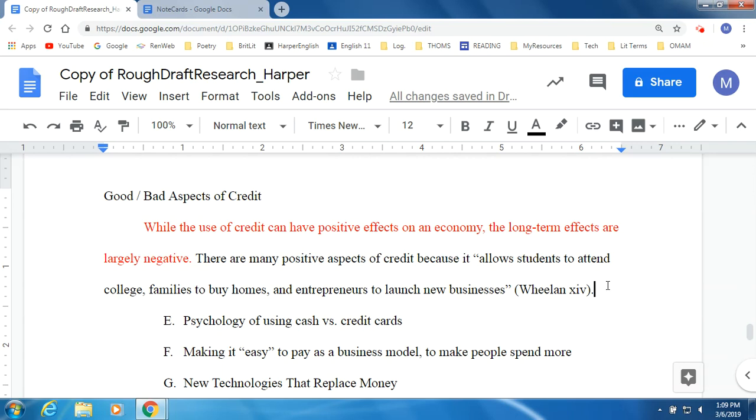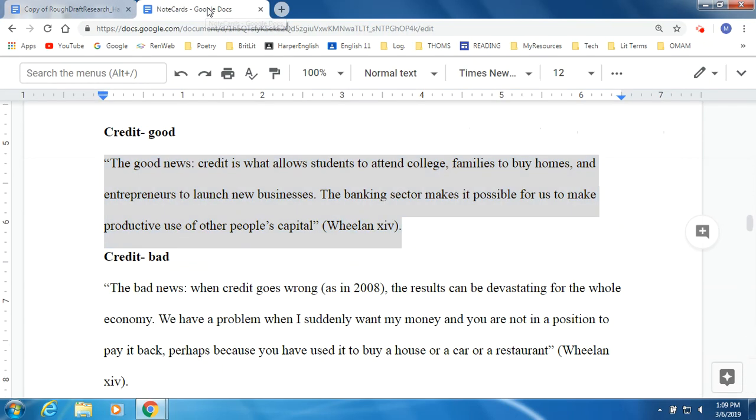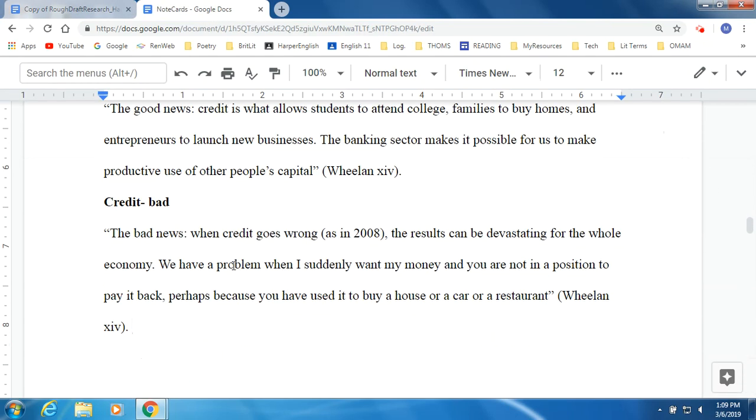Okay, I like it so far, but now let's see where I've got to go from here. The next note card I want to bring in is about the bad news when it comes to credit. So it says the bad news. When credit goes wrong, as in 2008, the results can be devastating for the whole economy. We have a problem when I suddenly want my money and you are not in a position to pay it back, perhaps because you have used it to buy a house or a car or a restaurant.